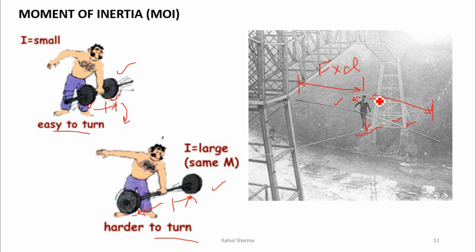So you can see here, this much force is required to overturn the stick. When they get unbalanced, or their weight shifts to this side, they protect themselves from falling down with the help of this force which is required to overturn the stick. During that time they will again balance themselves, or shift their weight to be perpendicular on this rope, so they protect themselves from falling down. So this concept they use in the form of moment of inertia.